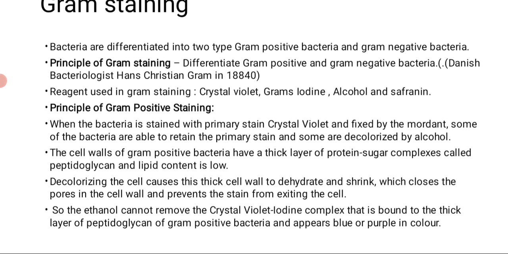So what is the principle of Gram positive staining? When the bacteria is stained with the primary stain crystal violet, the first stain used in the Gram staining, it is fixed by the mordant. Mordant means Gram iodine is added. First the crystal violet is added, after that the mordant Gram iodine is added. So what will happen when we add the crystal violet and Gram iodine onto the slide?